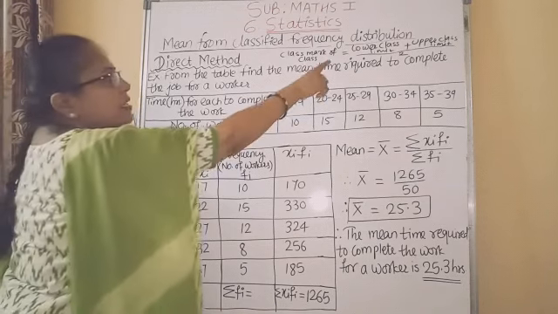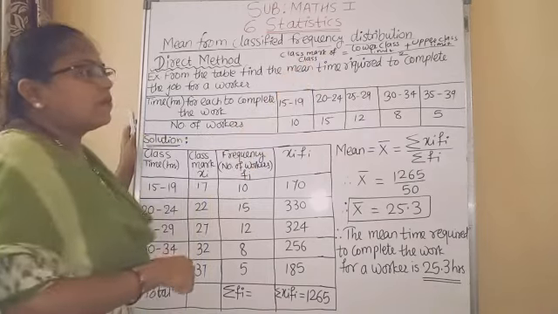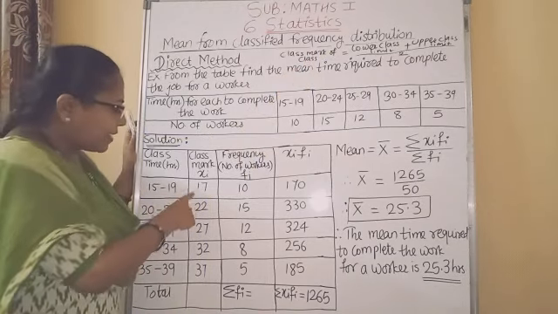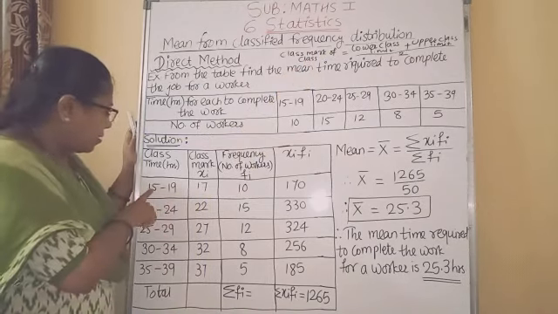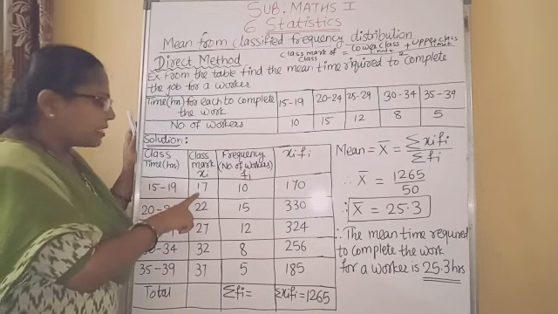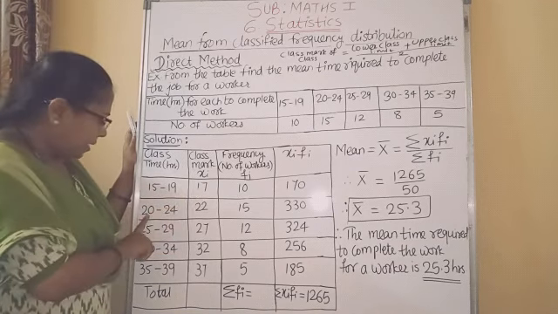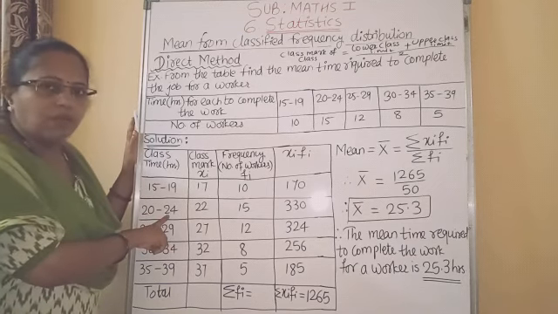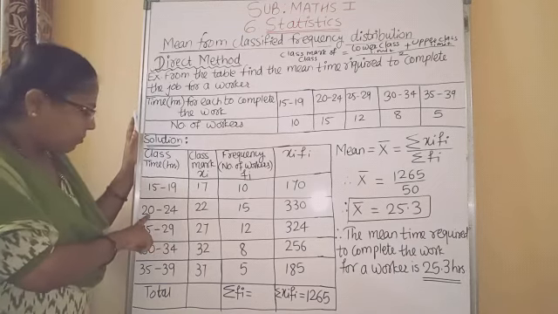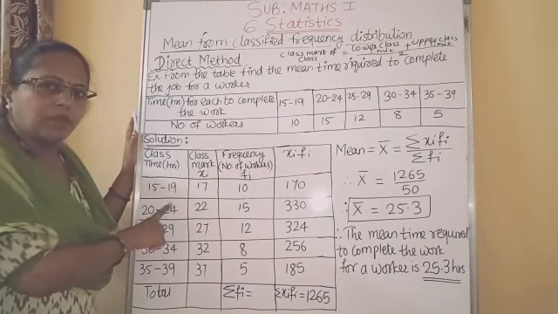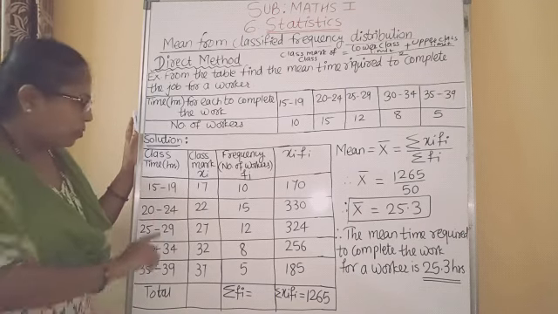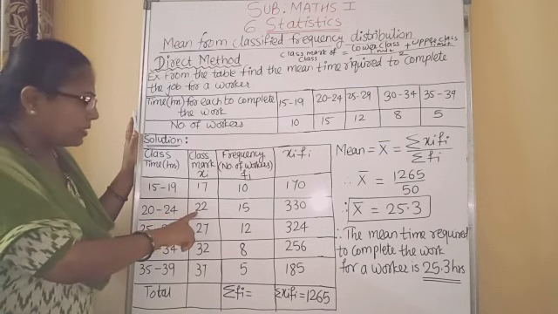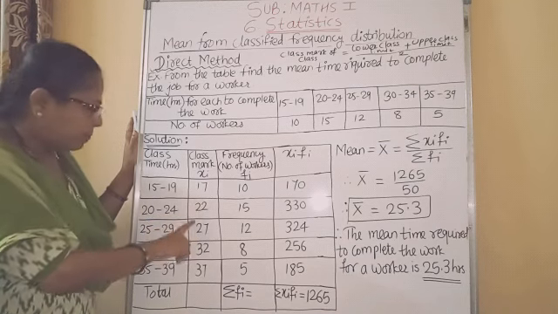So you have to write this formula and calculate the class mark. Now we can directly write the class mark. The class mark of this first class is 17. The second class is 20 to 24. How will you calculate the class mark? 20 plus 24 divided by 2. You will get 44 divided by 2, which is 22.